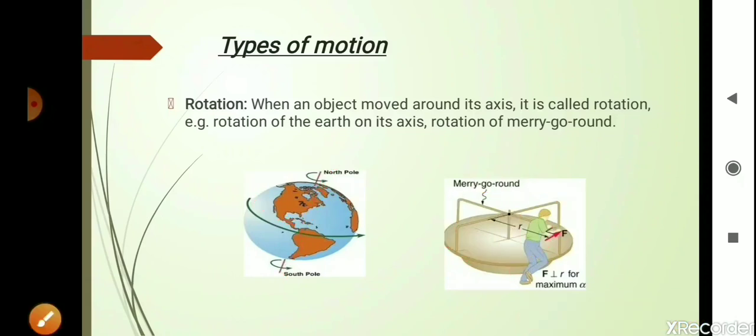So the definition is when an object moves around its axis, it is called rotation. Rotation of the Earth or rotation of the merry-go-round, and many more examples you can take. You can also say the spinning motion of top. The way it rotates, it is around its own axis. It performs the rotation. So we can also take an example of spinning top.